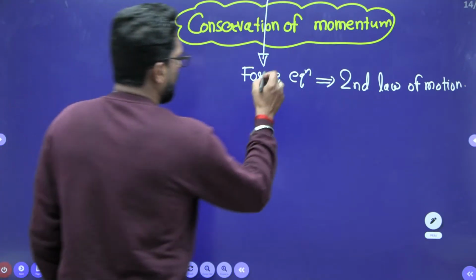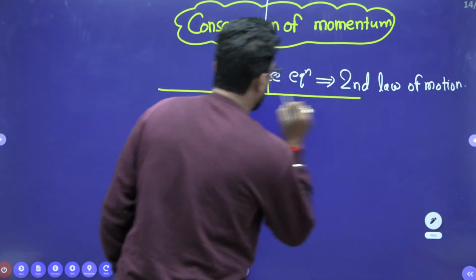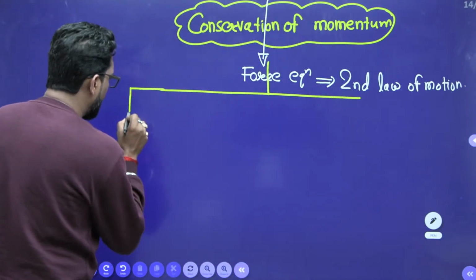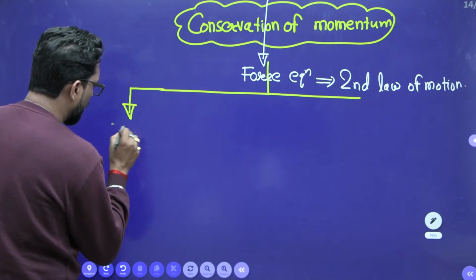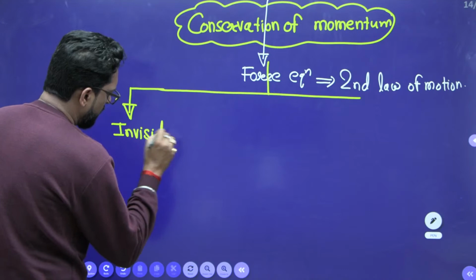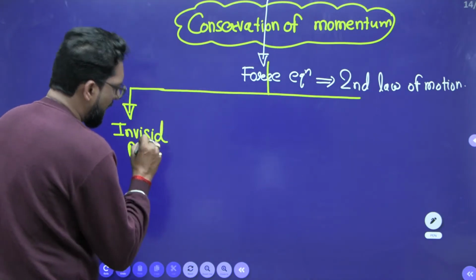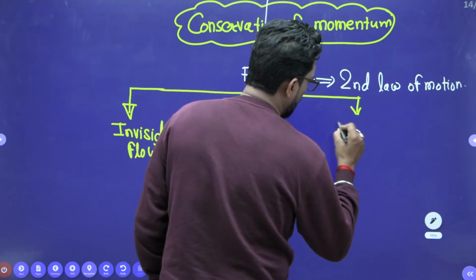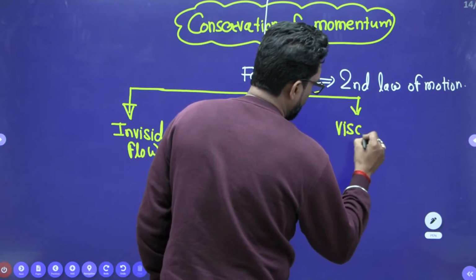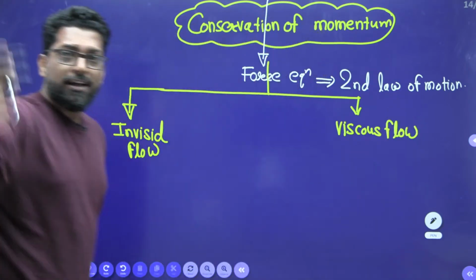Now, this force equation in fluid mechanics has two types. That means the flow is one, inviscid flow, and second is viscous flow.